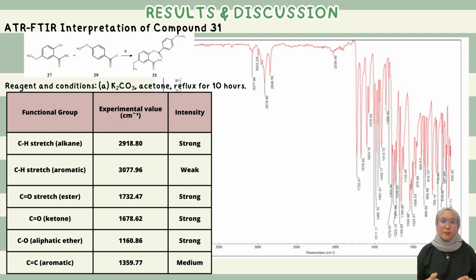There are two strong C double bond O peaks at 1732.47 and 1678.62, which show the ester and ketone bonds. 1160.86 per centimeter shows a high absorption peak of CO, which is aliphatic ether, and 1359.77 per centimeter shows the medium absorption peak of the C double bond C aromatic group.